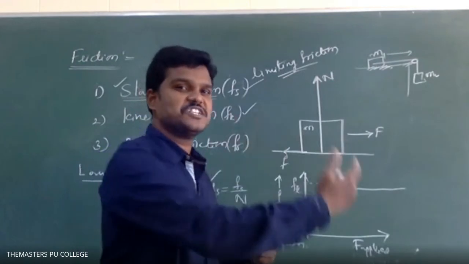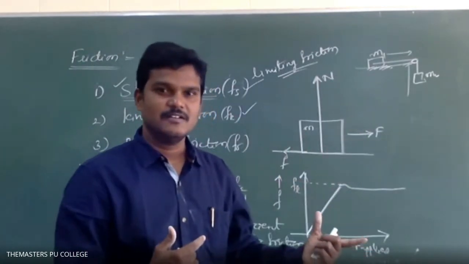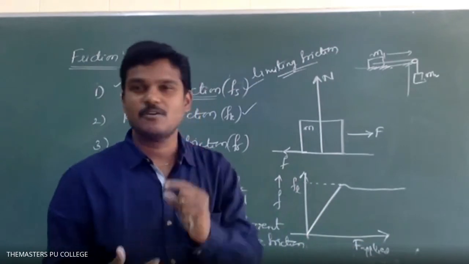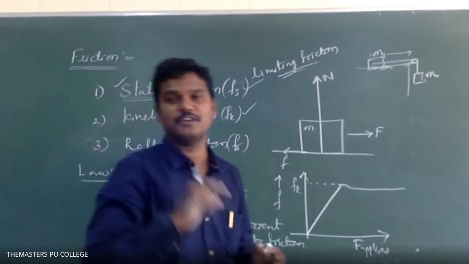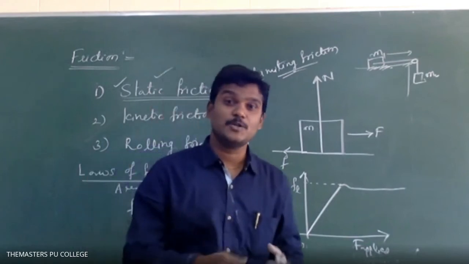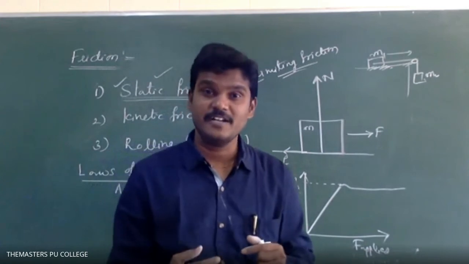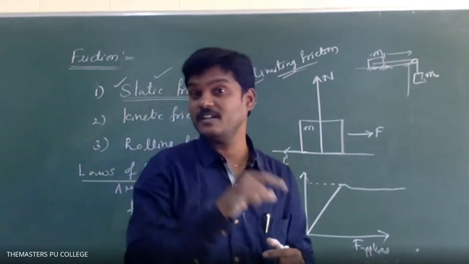Then at what distance will it come to rest? If the deceleration is given, we can find the distance covered by the vehicle before coming to rest. Not only distance, we can also find at what time interval the vehicle comes to rest.